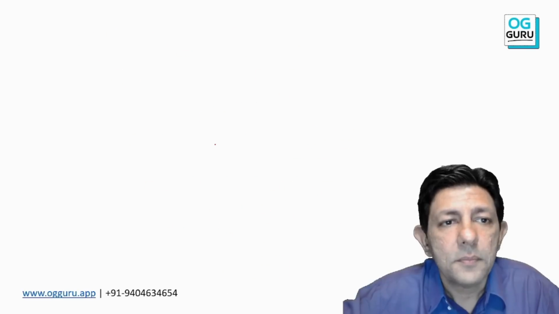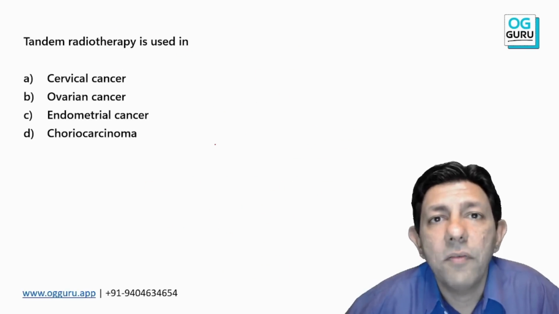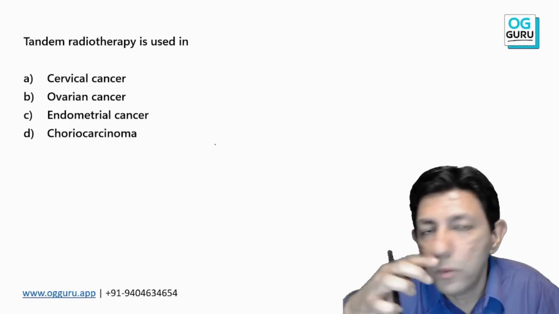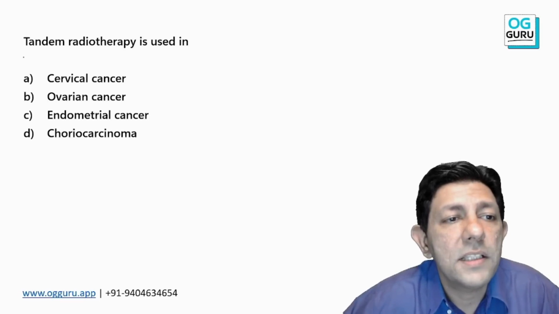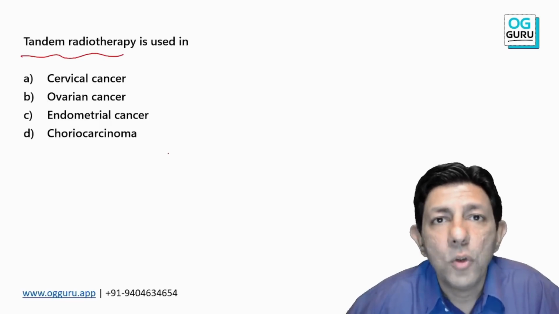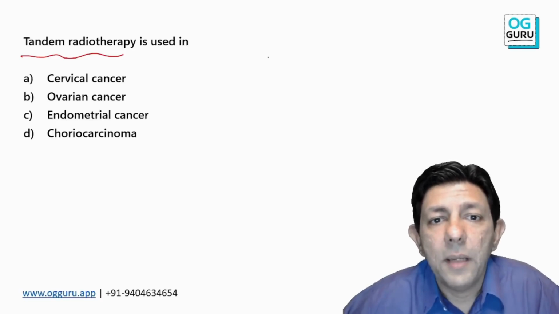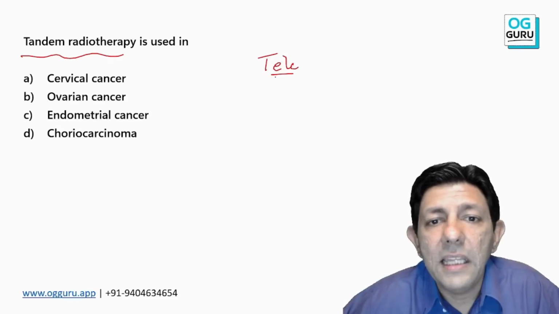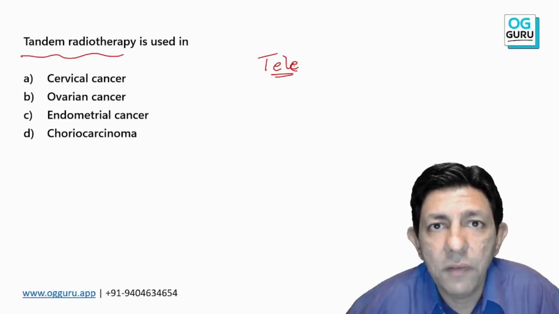Okay, moving on to the next very important MCQ. Many students get confused. What is this tandem radiotherapy? Please understand that in radiotherapy, one is teletherapy. Your radiation teacher will explain this to you.